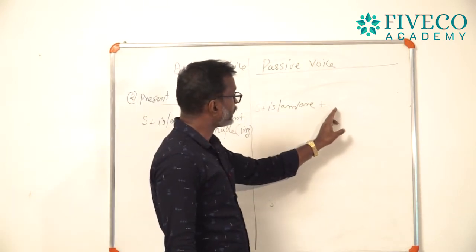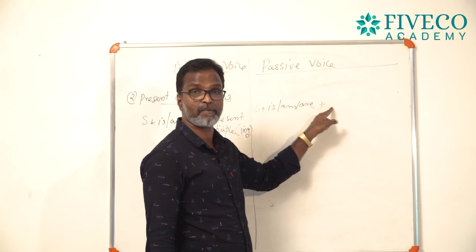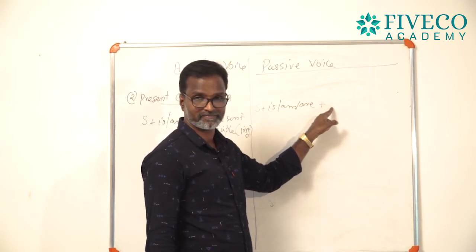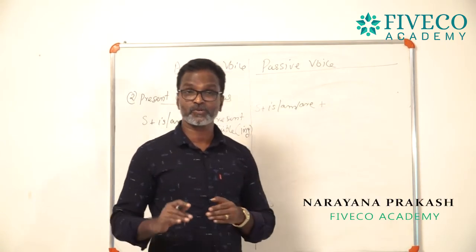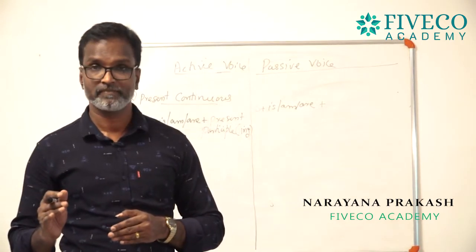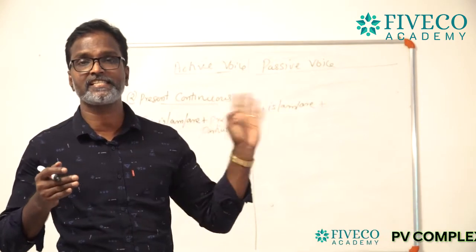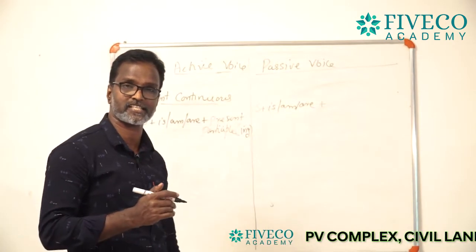So, you want to create an ing effect in the passivization structure. You should not lose the ing effect. You want to make the same ing effect in the passivization structure.